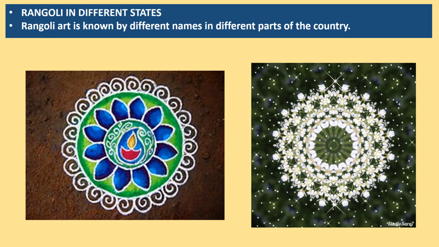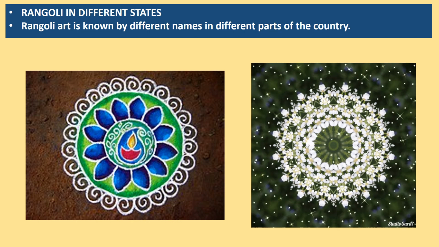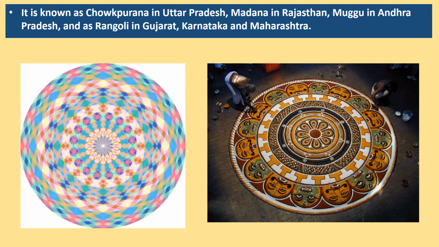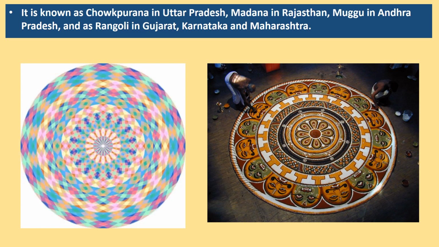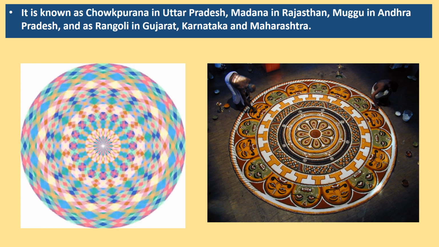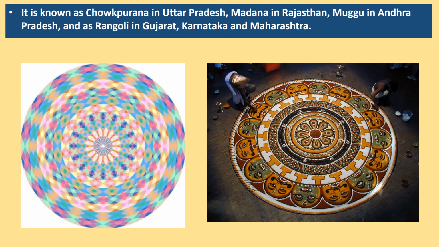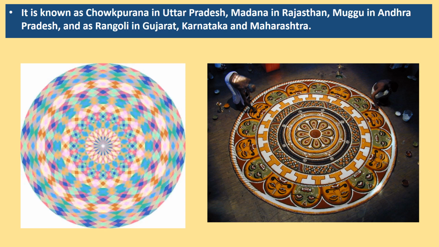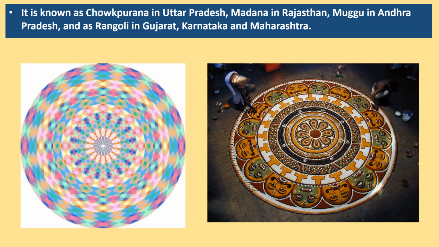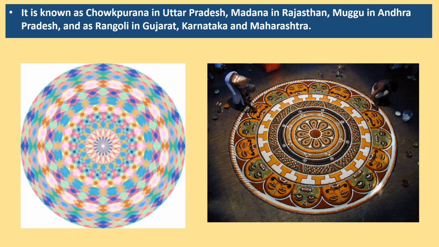The Rangoli has different names based on the states and culture. It holds a significant role in the everyday life of an Indian. In Uttar Pradesh, Rangoli is known as Chauk Purana. In Rajasthan, it is known as Madana. In Andhra Pradesh, it is known as Muggu. And in Gujarat, Karnataka and Maharashtra, it is known as Rangoli.